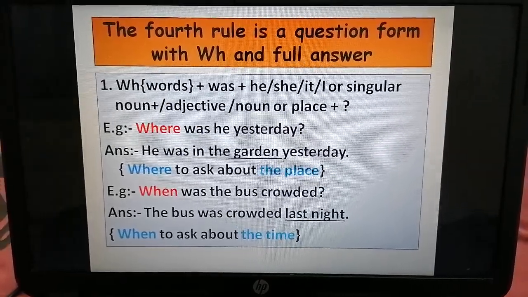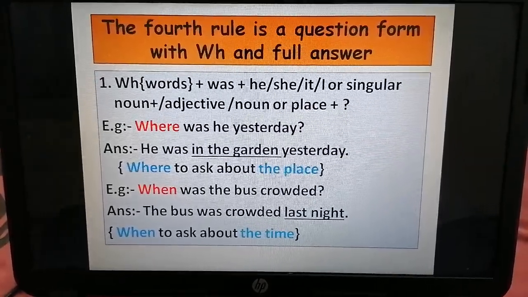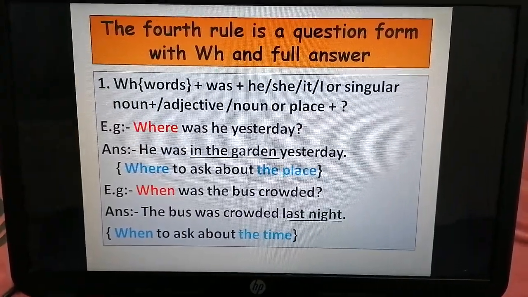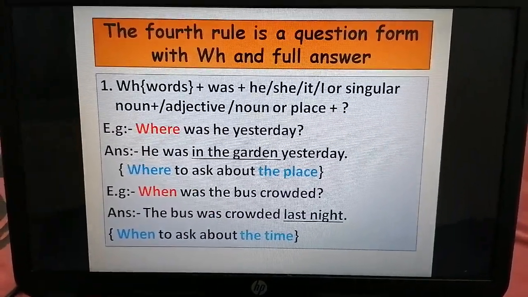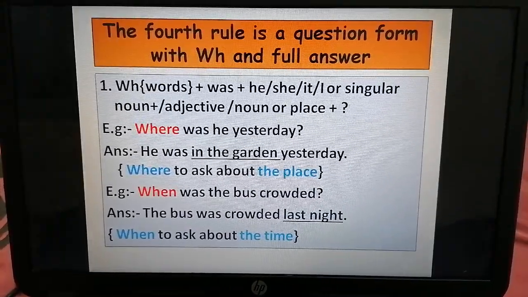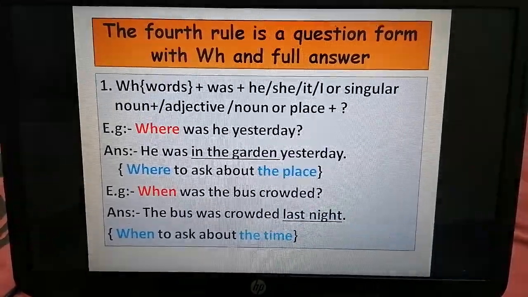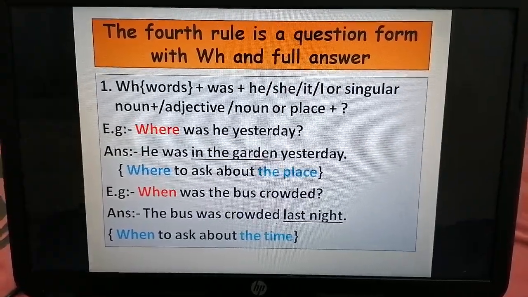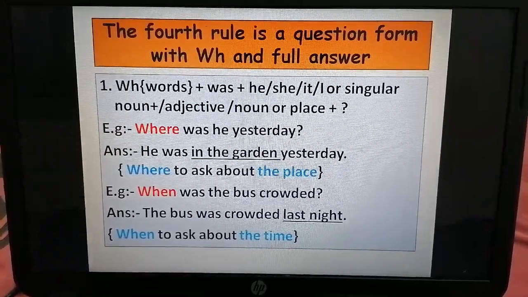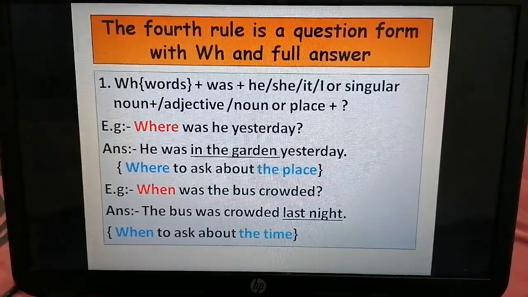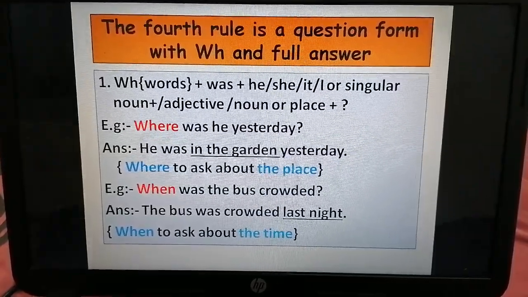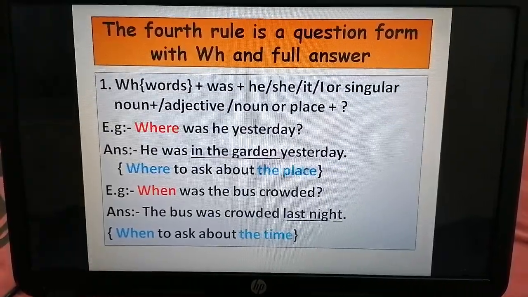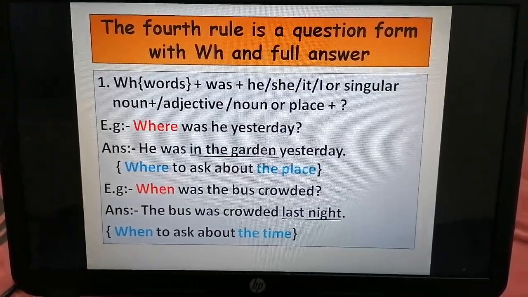Here I used where because where is to ask about the place. When we use where, we have to remove the place from the sentence. Second one, when was the bus crowded? The answer is the bus was crowded last night. When is to ask about the time.